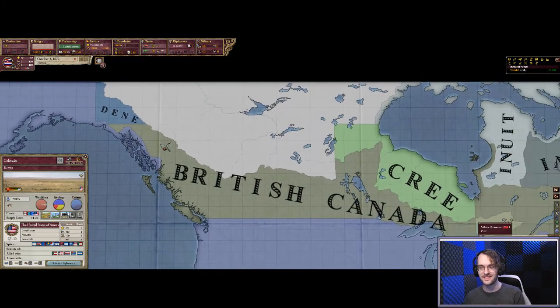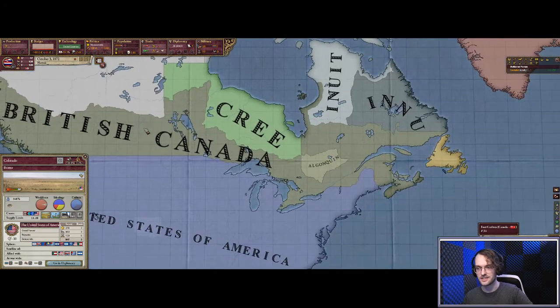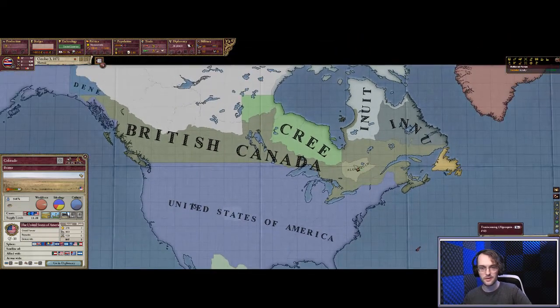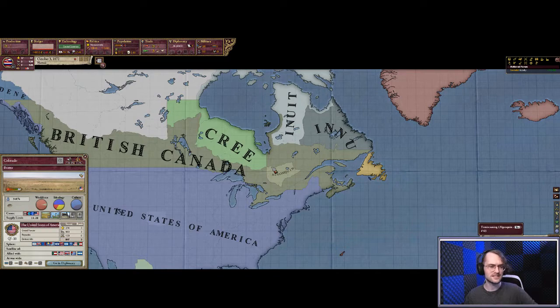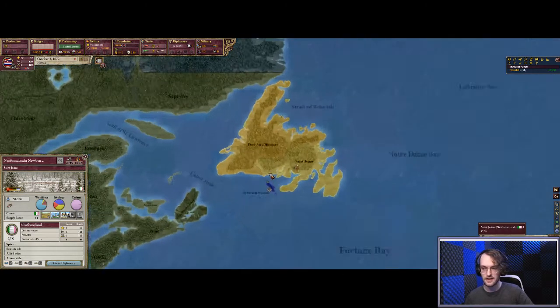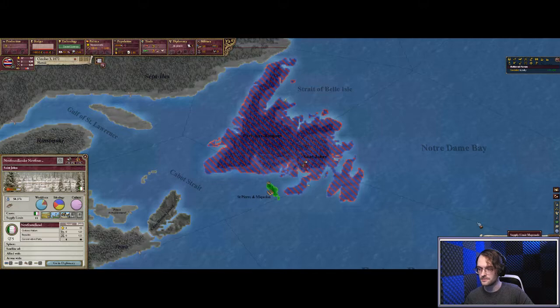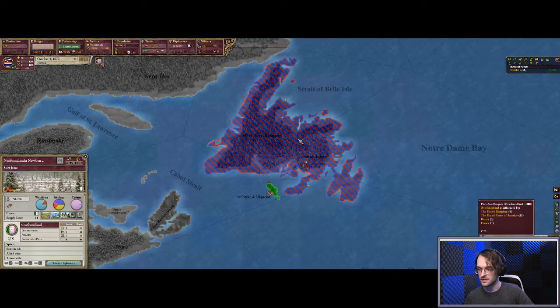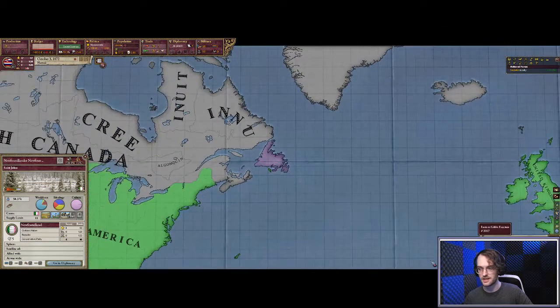I made a couple of changes to the Canadian annexation events. On the whole, they look like they're working great. You might say, Alex, it's 1872. By now, Newfoundland should have the ability to join Canada, and you're right. But Newfoundland had an independence revolt and is now not a part of anyone's sphere, and their relations with Canada are non-existent.